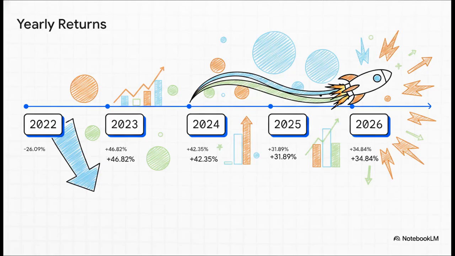Take a look at these yearly returns. They illustrate a really clear story. The explosive fundamental growth we just modeled out in our absolute valuation, it hasn't happened in a vacuum. It has been the absolute rocket fuel driving incredible consecutive price momentum out of that 2022 dip. We're seeing massive double-digit gains year after year, right through to the 34.84% return listed for 2026. The fundamentals are actively driving the technical momentum here.